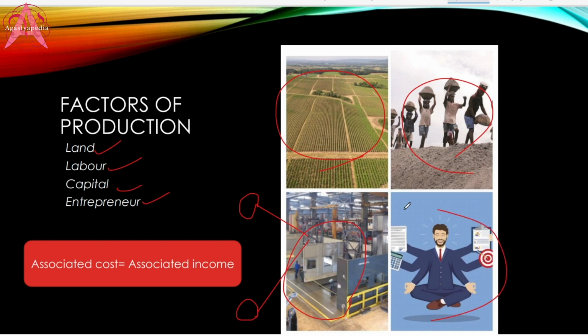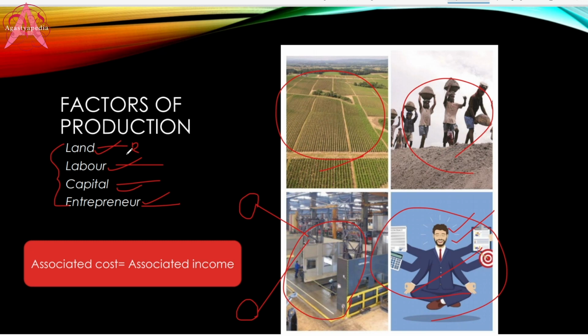And the human brain or the human capital, entrepreneurs, the risk taking persons. Okay, so when we say factors of production, all these things have some associated cost also. Okay, so rent for land, salaries and wages for labor, interest for capital, and profit for entrepreneur. Okay, so these are the associated cost.